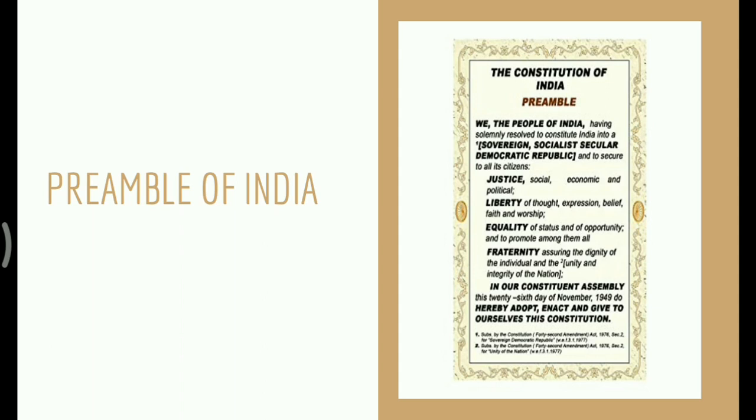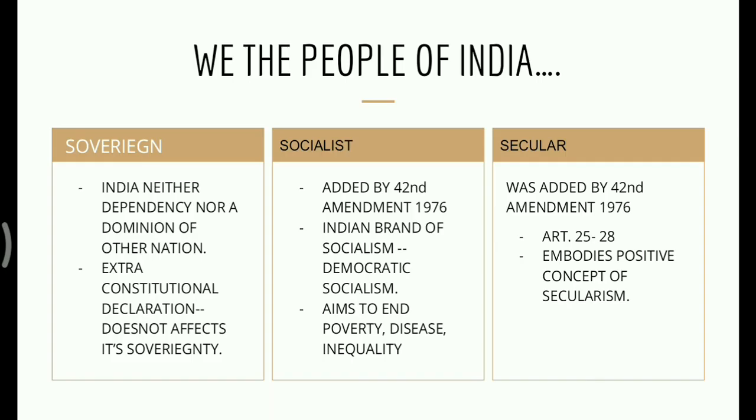Now we'll discuss the keywords of the preamble: sovereign, socialist, secular, democratic, republic, justice, liberty, equality, and fraternity. We'll discuss these one by one. Sovereign implies that India is neither a dependency nor a dominion of any nation, but an independent state. There is no authority above it, and hence its sovereignty is not affected by an extra-constitutional declaration.